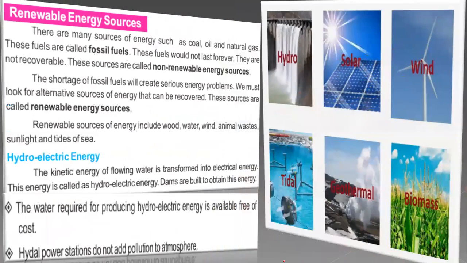So these were some appliances, devices which are very important, and these are our daily use devices. So now we are having another very interesting topic, that is regarding the energy sources, like from where the energy comes, what is actually the energy.